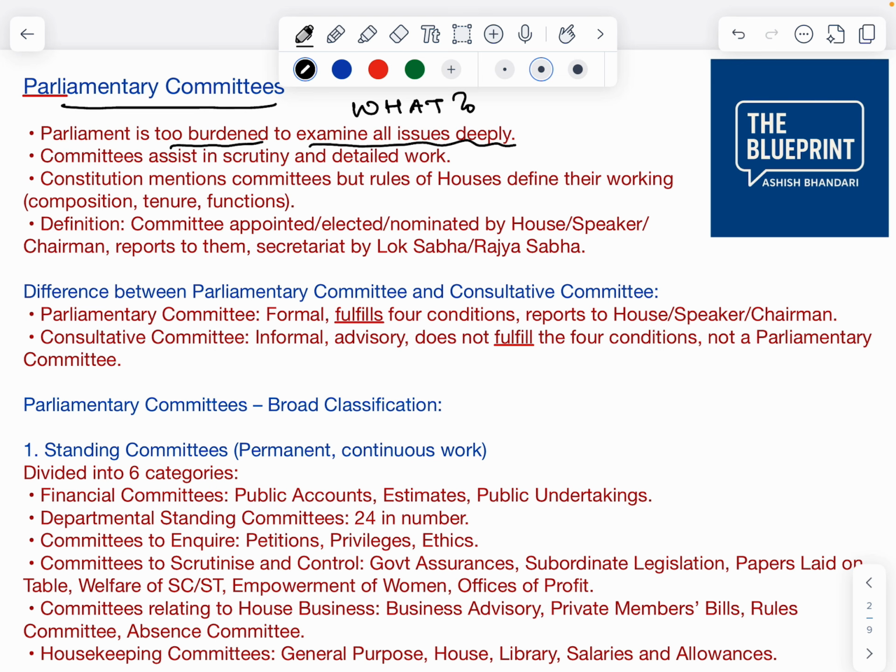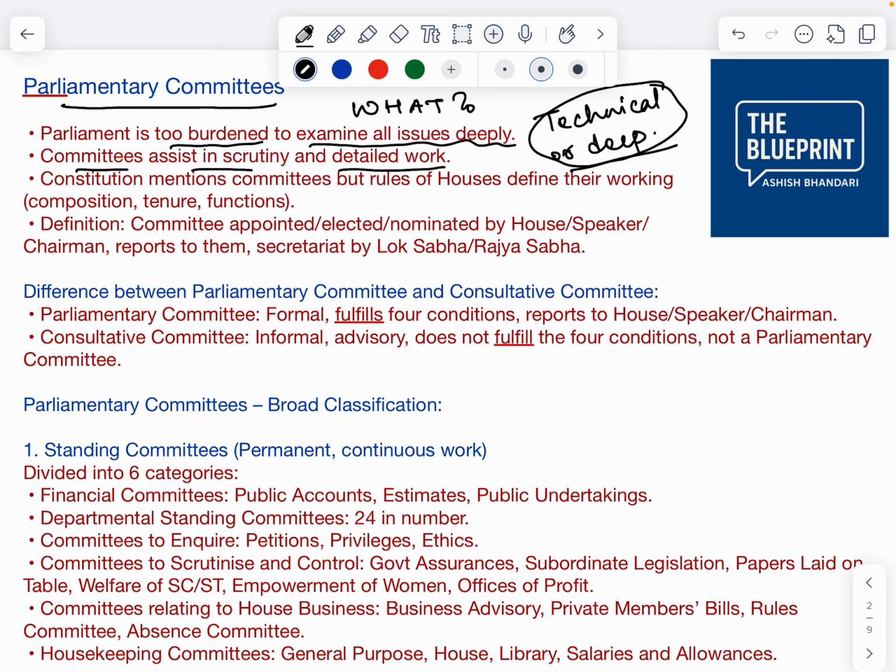Apart from that, there are so many issues that have to be looked at deeply, and that requires technical or deep understanding, right? For that deep understanding, Parliament doesn't have much time, so they refer these issues to committees which are created for specific work. Committees assist in scrutiny and detailed work.